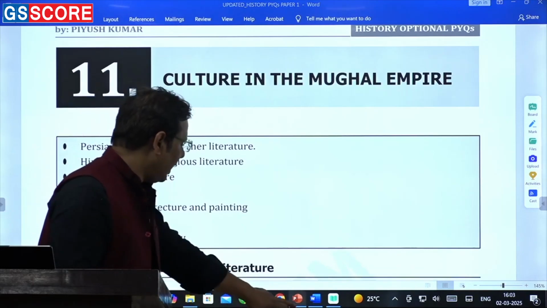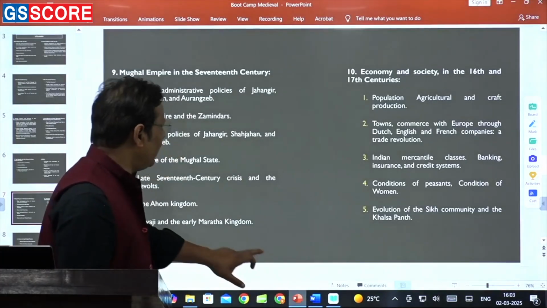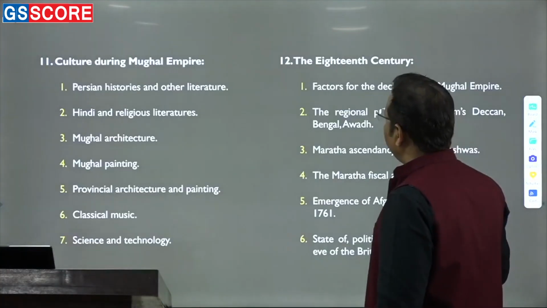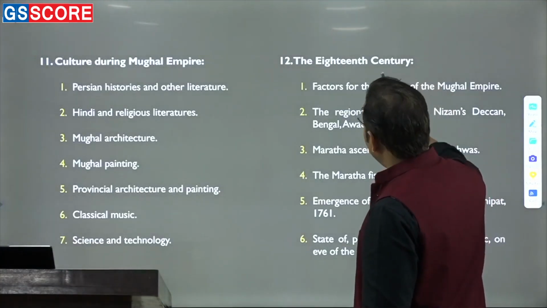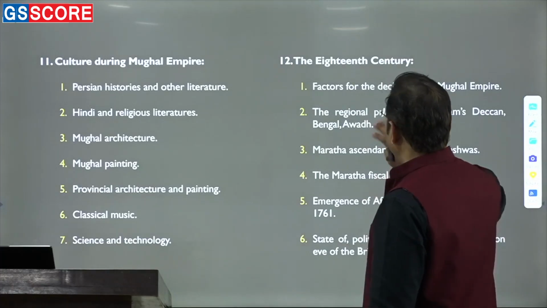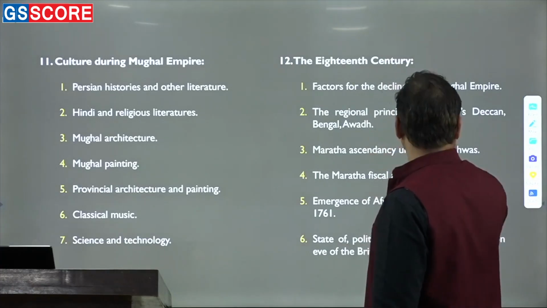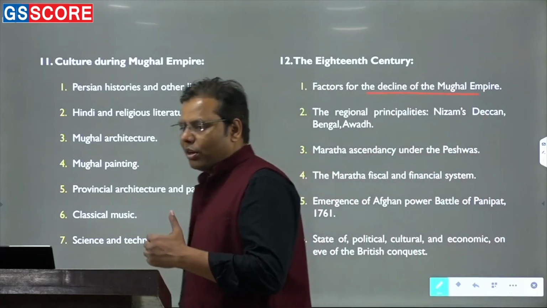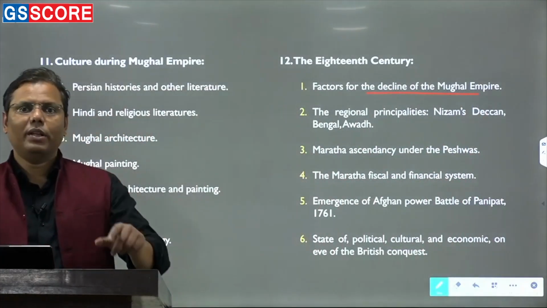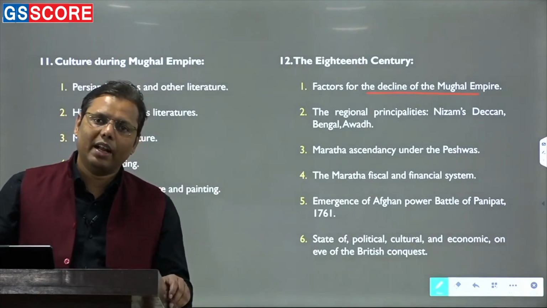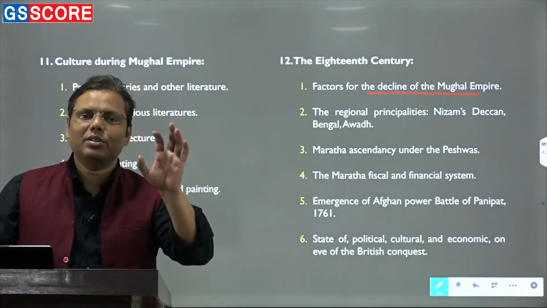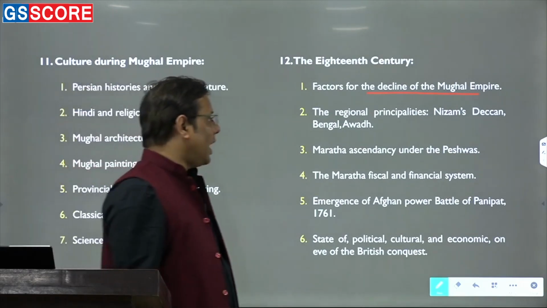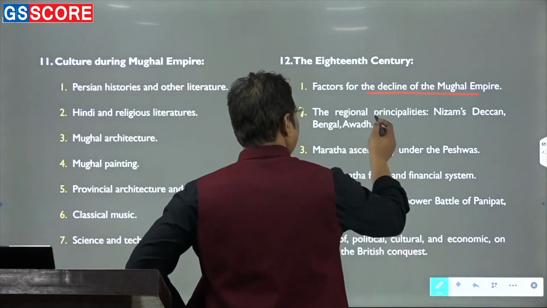Fine. So frankly speaking, now those peripheral topics have become so important in the current scenario, and they should be prepared pretty well by you. And then the last topic is the 18th century. And again, the 18th century should not be understood only with respect to the decline of the Mughal. Earlier, when it came to covering the 18th century with a medieval perspective, we only talked about the decline of Mughal Empire. And frankly speaking, that was the only topic which was being prepared by the students. But then I believe that now the time has changed, right? So you can look at the questions.